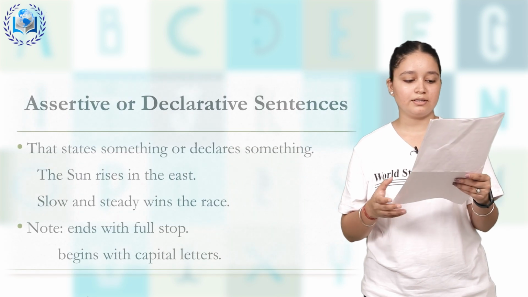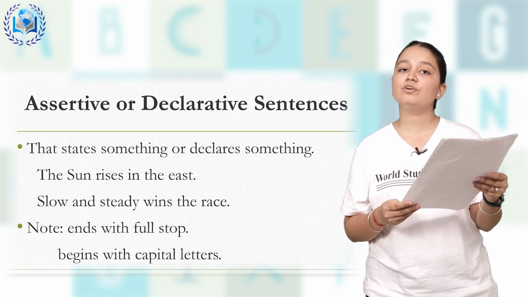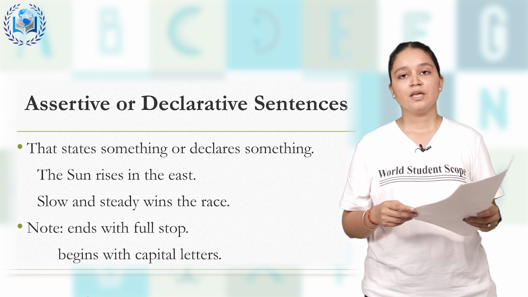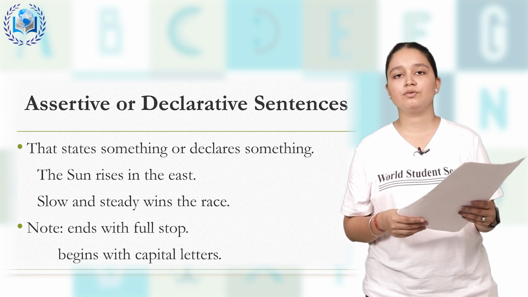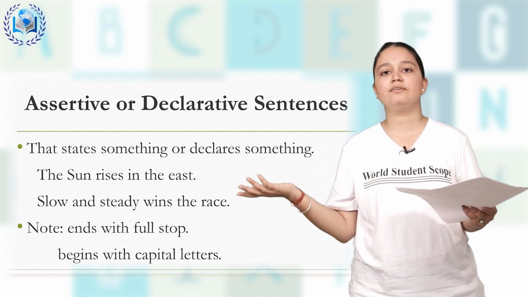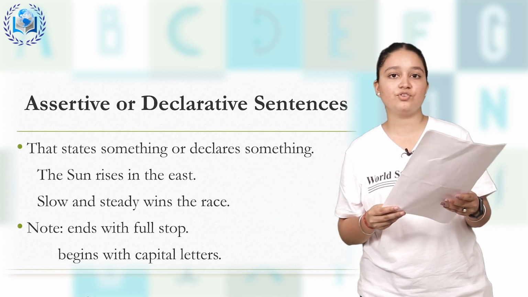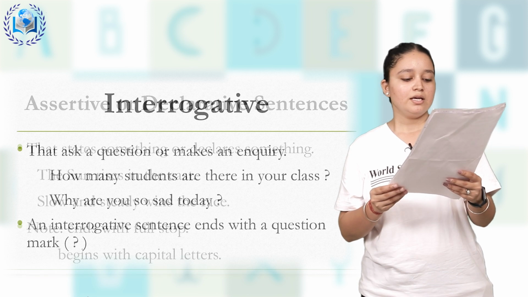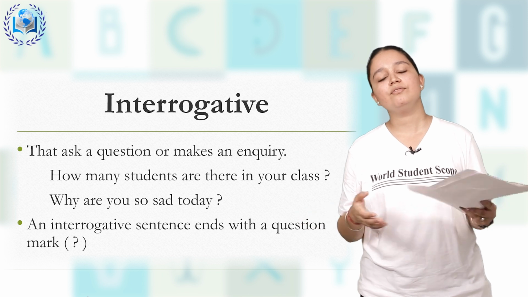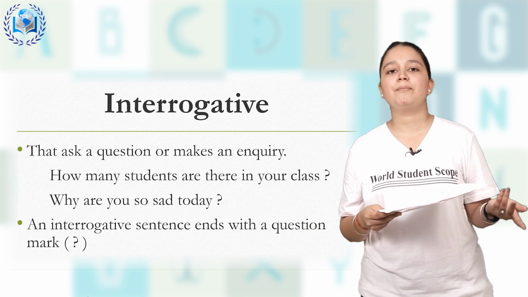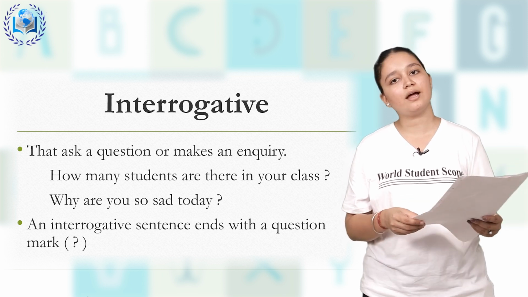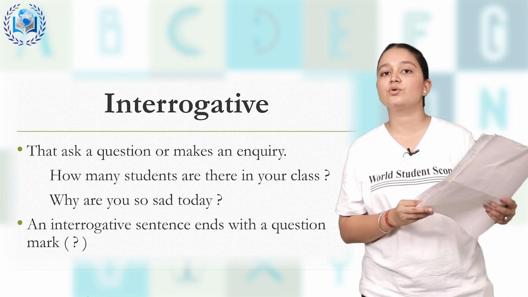Let's sum up. Assertive is when we state something, when we declare something, when we are giving information about something. Today the train is late. We are giving information about the train that today it's late. And in interrogative, we are asking a question: where is my book, where is my pen, where is my bag? When we are asking a question, it comes under interrogative and it always ends with a question mark.